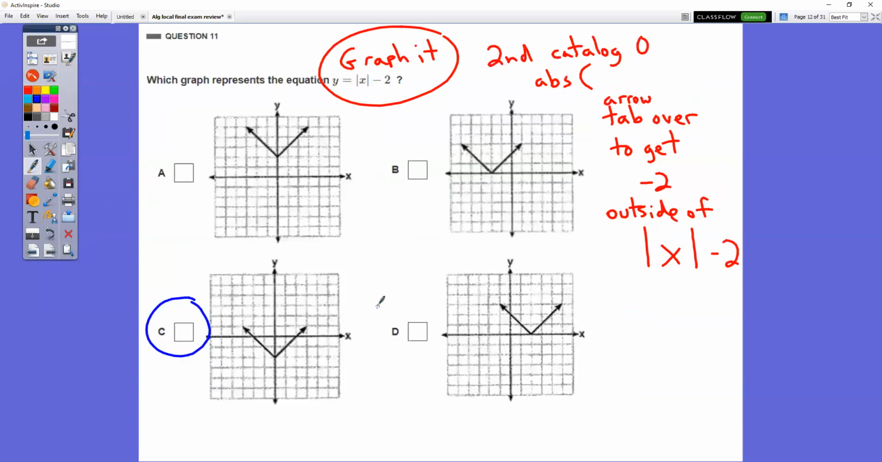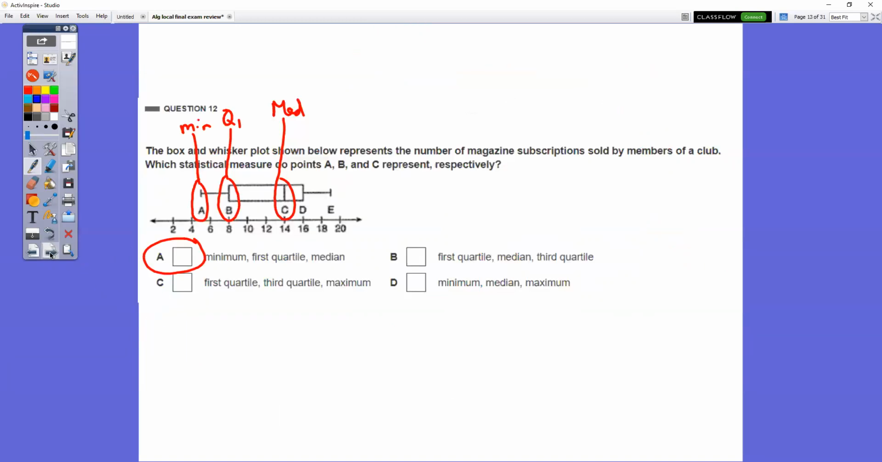In question number 11, which graph is represented by this? All you have to do is type it into your y equals and see. All right, so when you type it in, remember your absolute value, you have to hit second and catalog, which is your 0 button, and then ABS. Make sure that you tab over. Notice the -2 is not inside the absolute value, it's outside. So you got to use the arrow pad and tab over to get that -2 outside of the absolute value symbol. All right. And then you end up with choice C, you just match the graph.